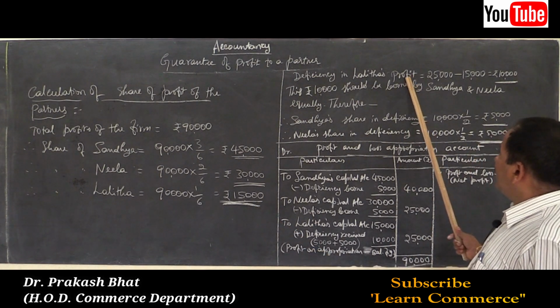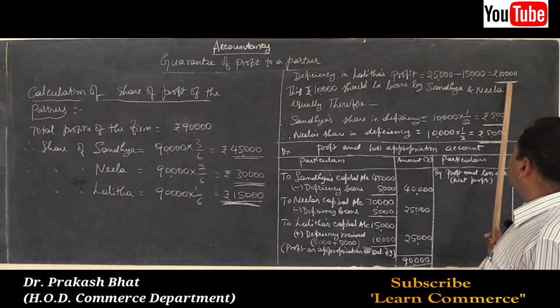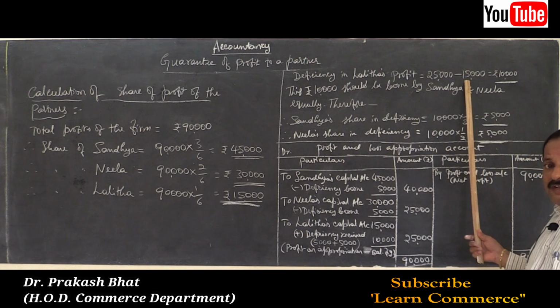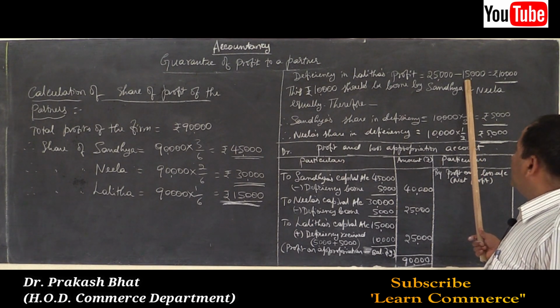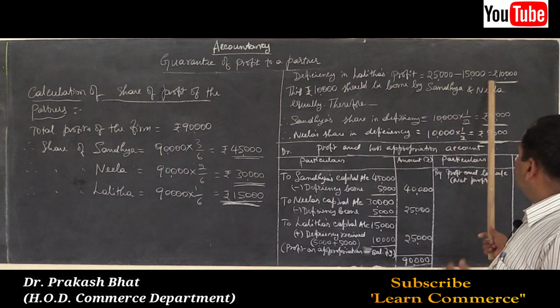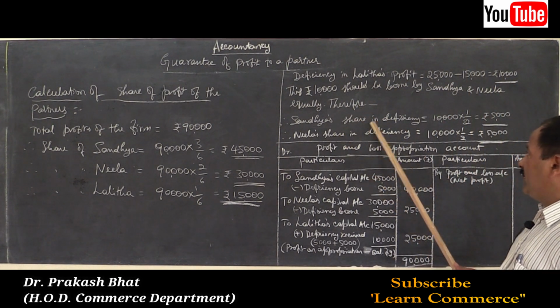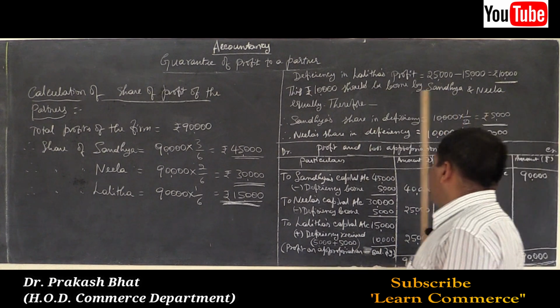So the shortage in Lalita's profit was 10,000: 25,000, that is the guaranteed amount, minus the actual profit that Lalita is eligible for, 15,000. So 10,000 is the shortage. This should be borne by Sandhya and Neela equally. So the deficiency borne by Sandhya is 5,000 and by Neela is 5,000.